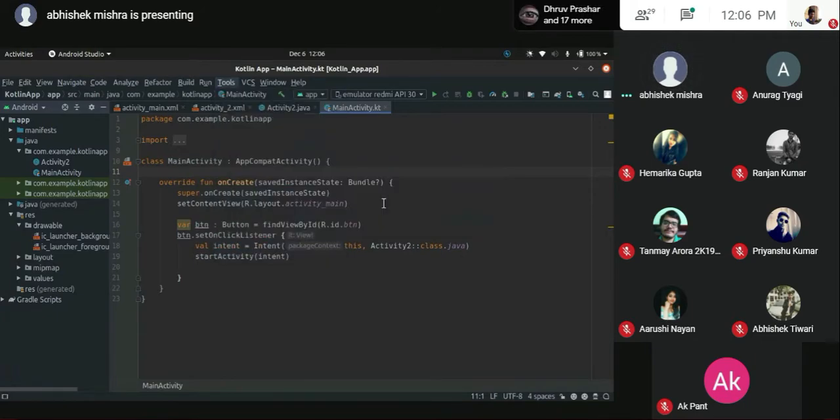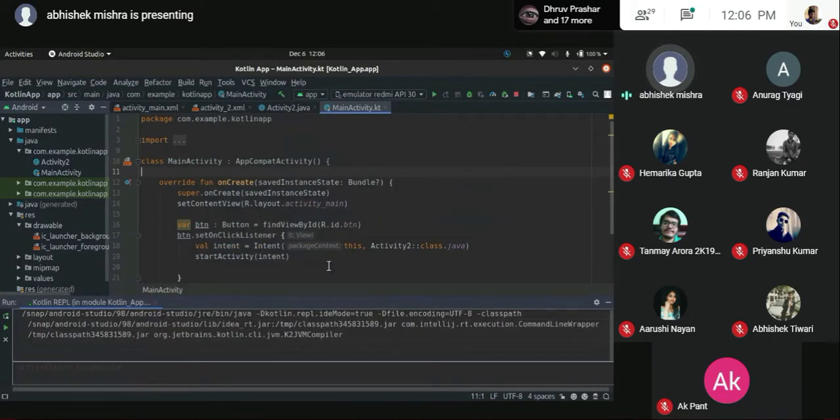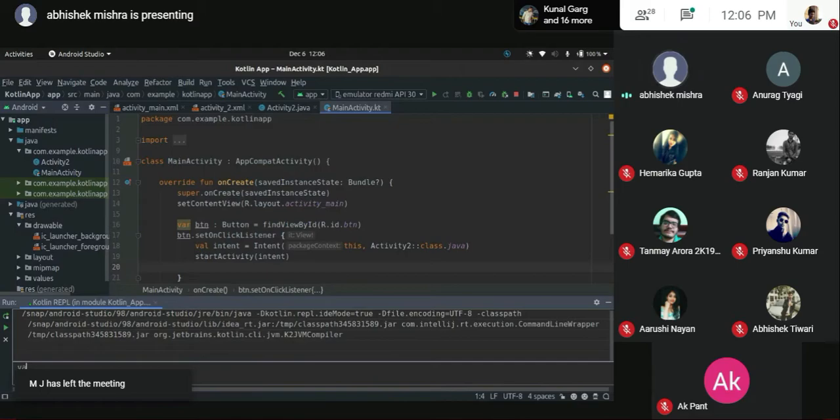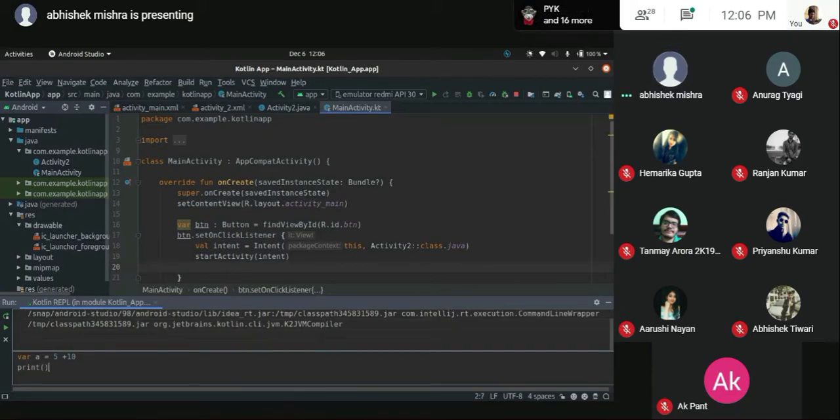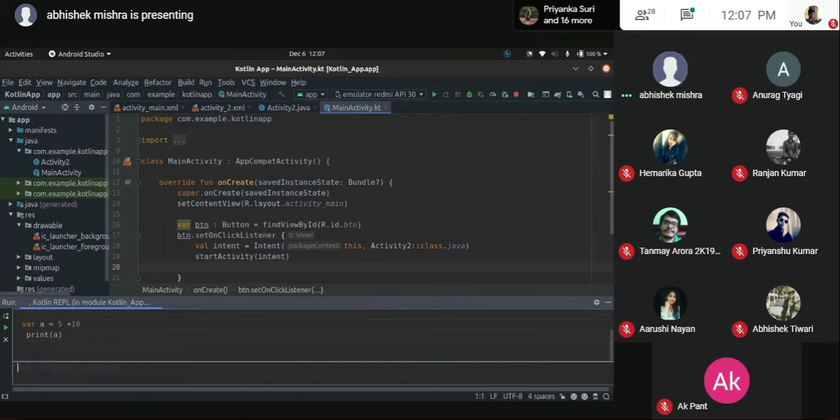And we have here something by the name of Kotlin. If you head over to the Kotlin section, you have a REPL. I'll tell you what a REPL is. It basically provides you a playground, another playground that you can say. This is the basic syntax, and some of you might not be aware of that. It won't be a problem. Just a second, I'll declare this variable as 5 plus 10, and in the next line I'll go for printing of the variable, and I just have to press Ctrl+Enter. It should run it for me.